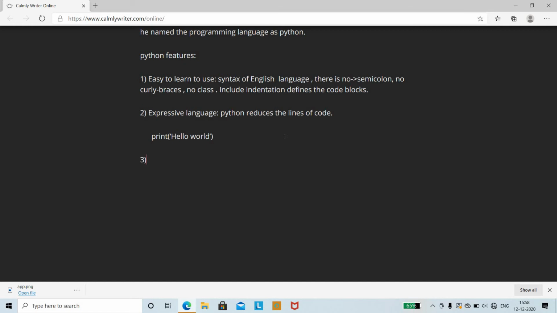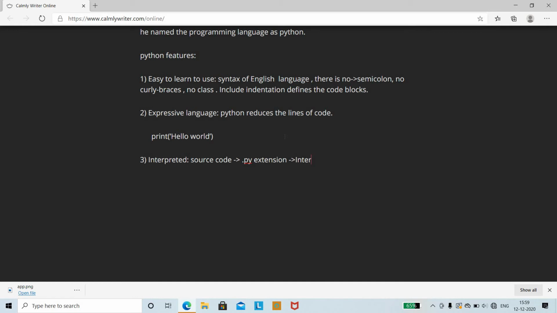Next feature of Python is that it is interpreted. It is an interpreted language. That means we have an interpreter. First you write a source code, and the source code will have a .py extension, so you need to give the .py extension once you write a code. Then this source code is converted by an interpreter. The interpreter converts the source code to the machine code and gives the output to the program.